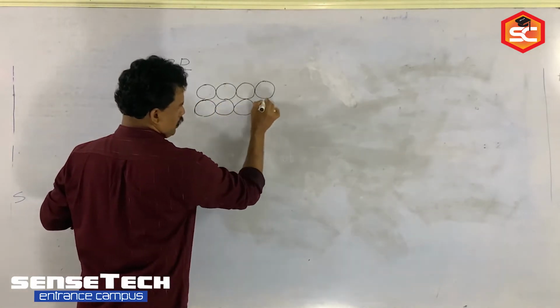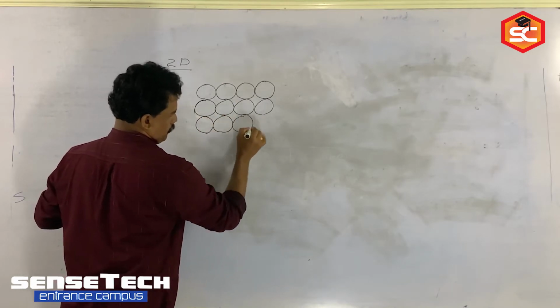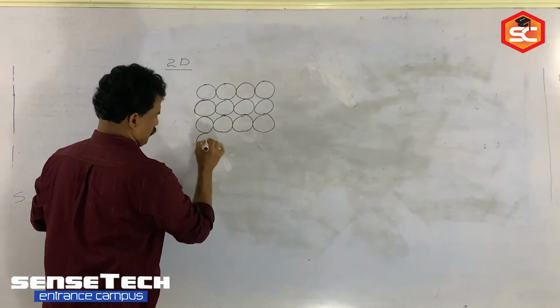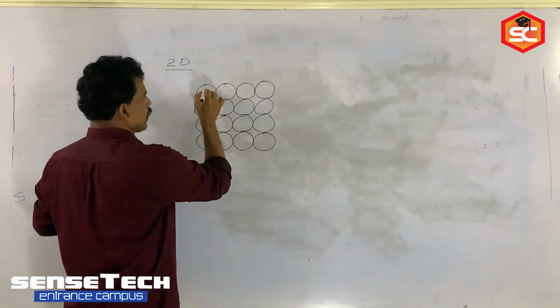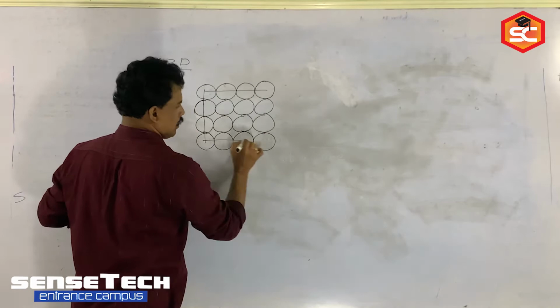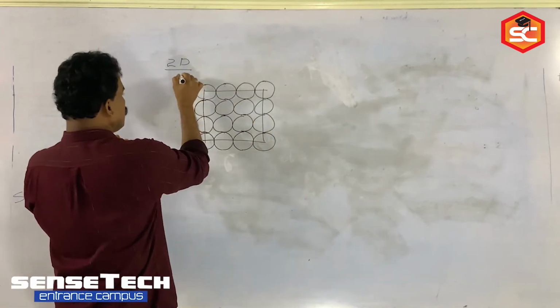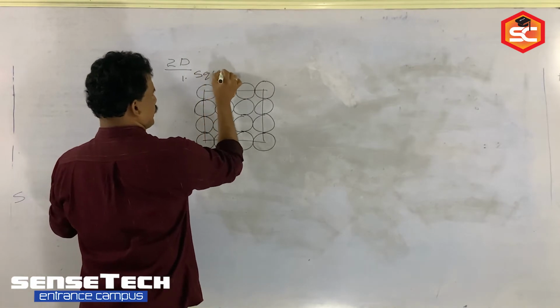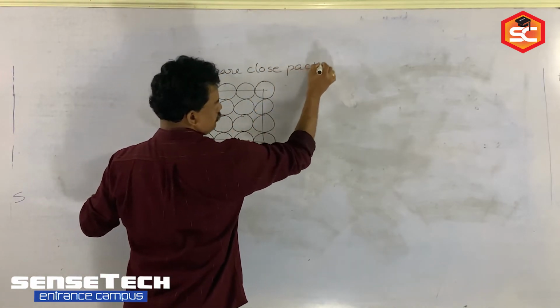Horizontally as well as vertically. And finally what shape are we getting? Yes, a square shape. So this close packing we can call square close packing.